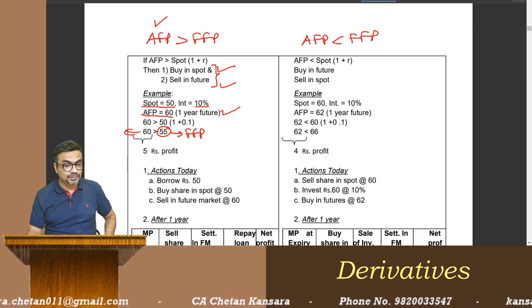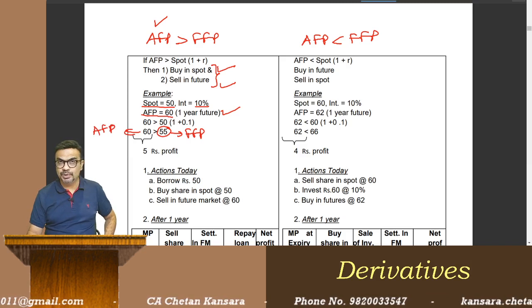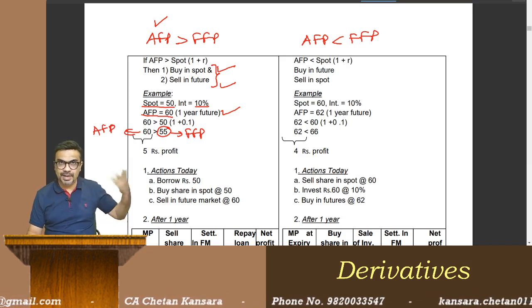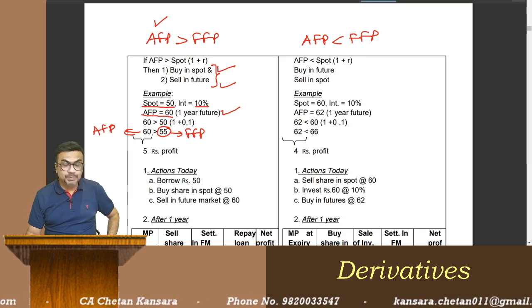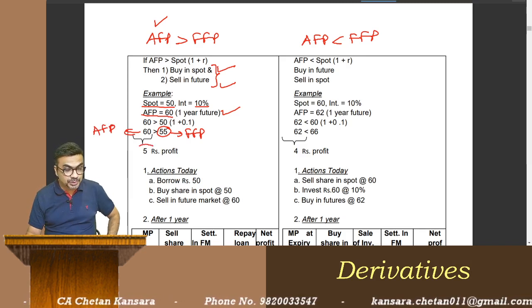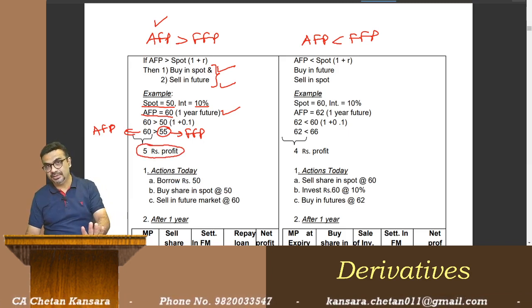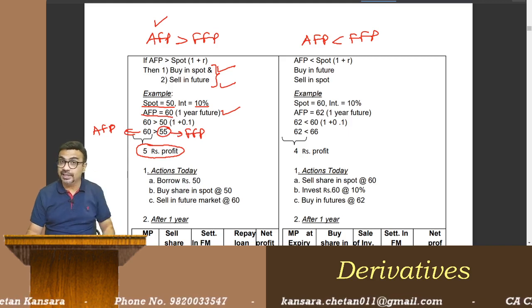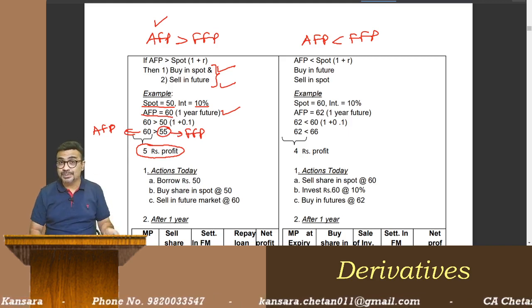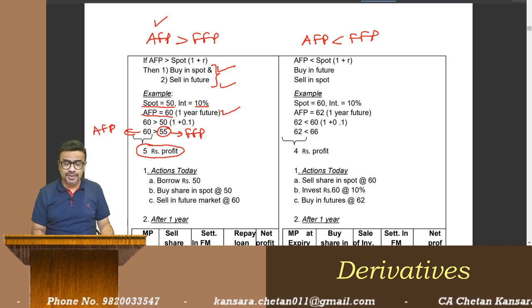Okay, what is the actual future price? 60. So the actual future price is more. I should sell in future and buy in spot. Done. What is the difference between the two? 60 and 55, 5 rupees. So 5 rupees is the guaranteed profit you will get at expiry.